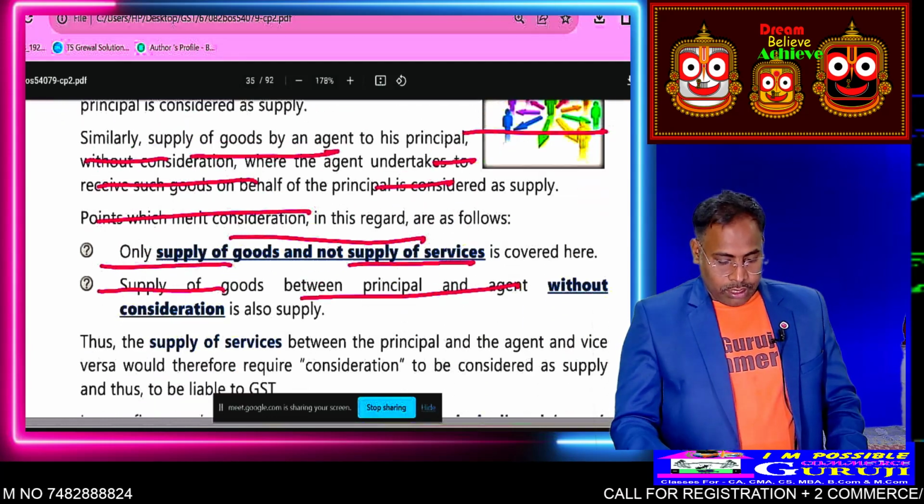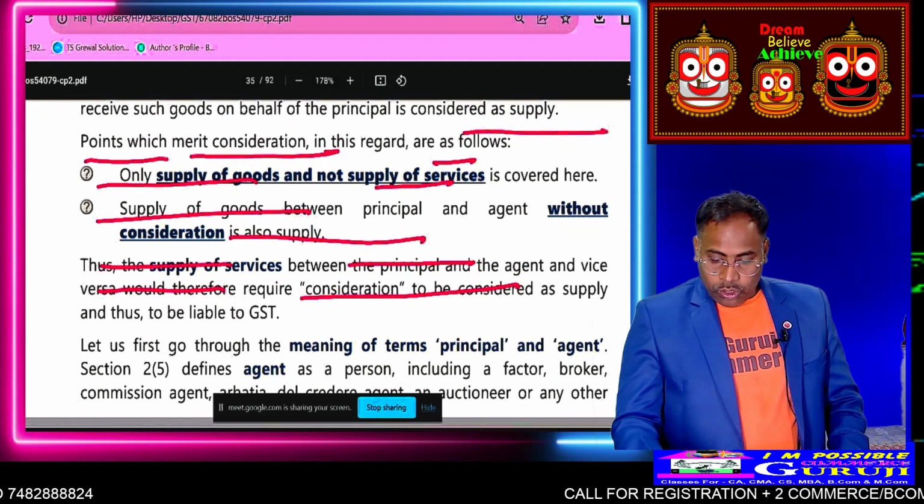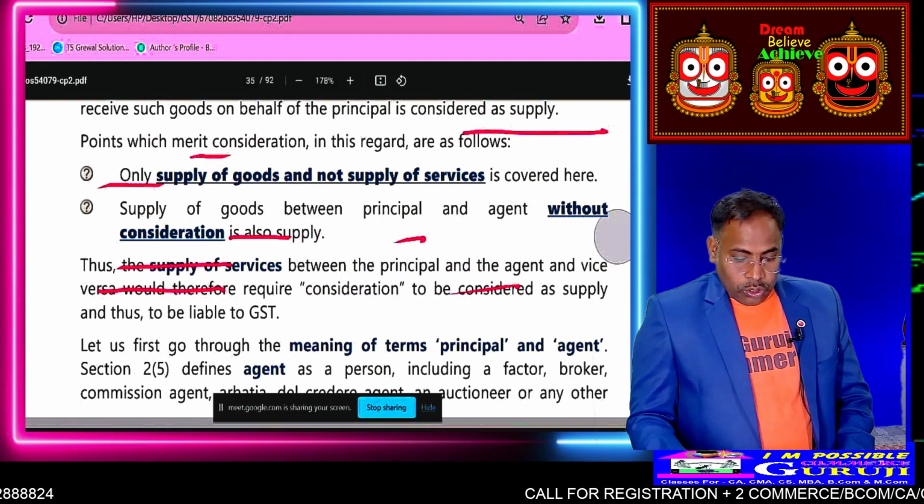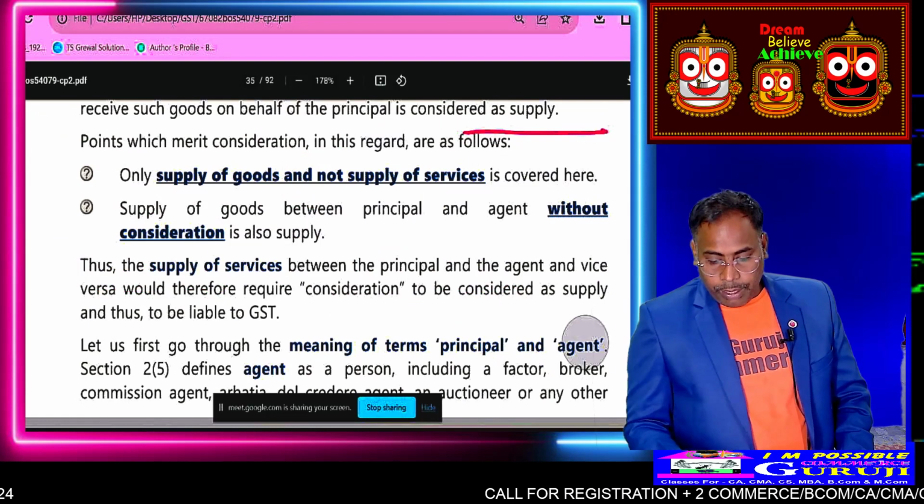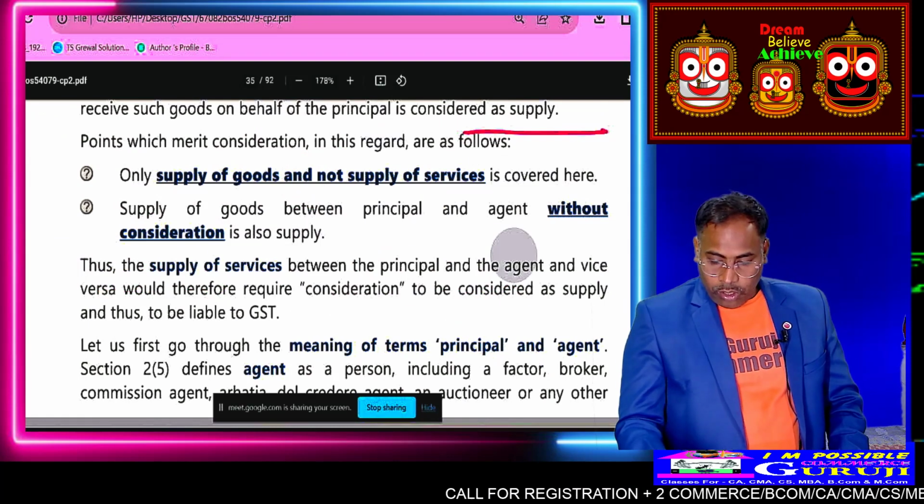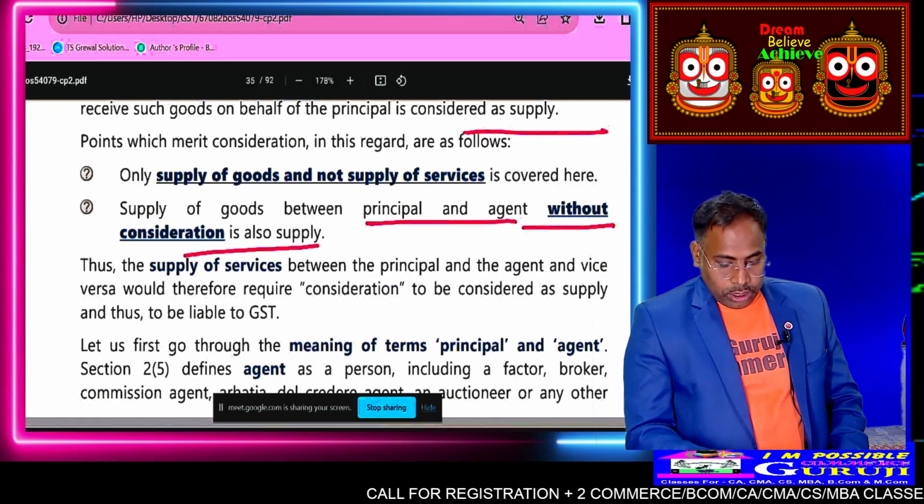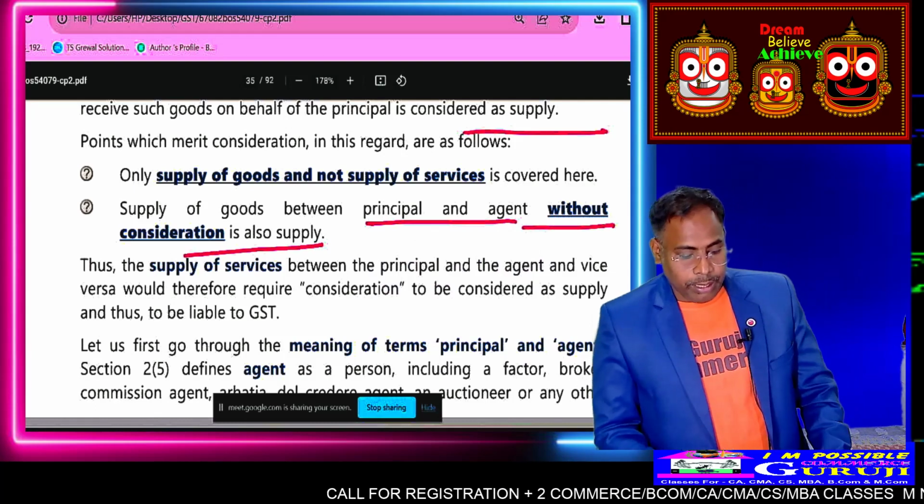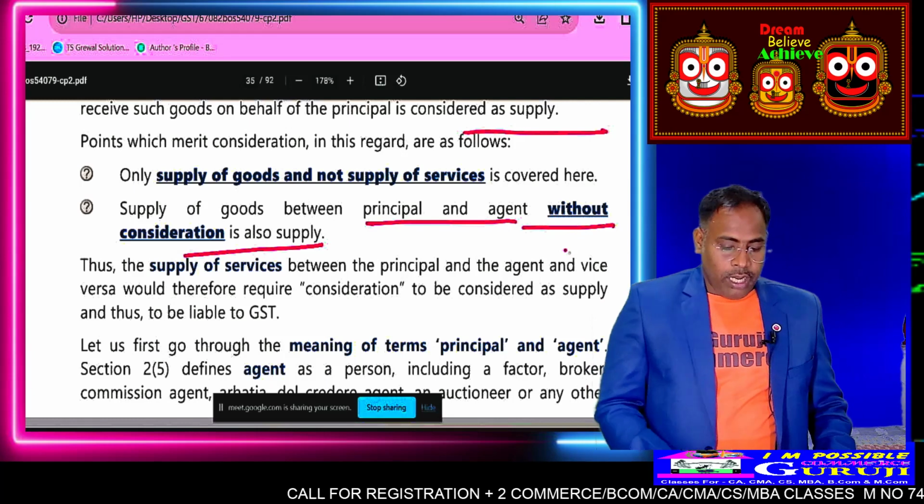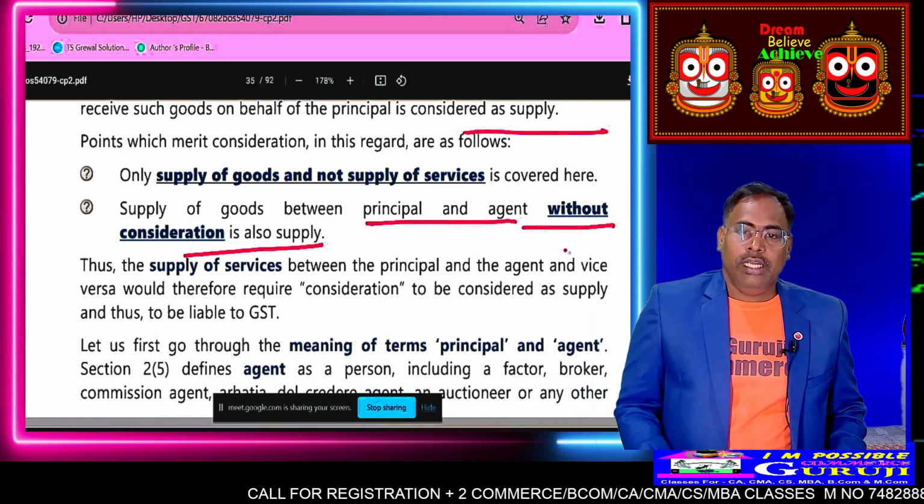In both cases, supply of goods or not supply of goods is covered here. Supply of goods between the principal and agent without consideration is supply.